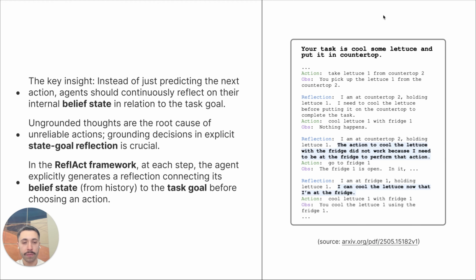Let's have a simple example. The agent needs to cool some lettuce and put it in countertop. So the agent goes and takes this lettuce from countertop 2, and then it tries to cool it. But then nothing happens, and it basically fails. But here is the key. Instead of just getting stuck, the agent reflects and realizes, oh wait, I need to actually be at the fridge to use it. So it goes to the fridge first, then successfully cools the lettuce. And this is how ReflAct helps agents to self-correct.